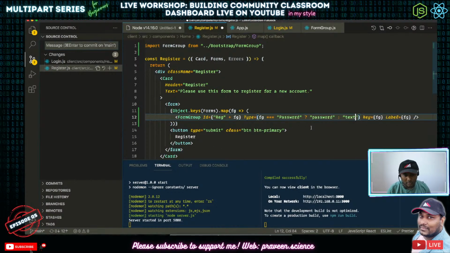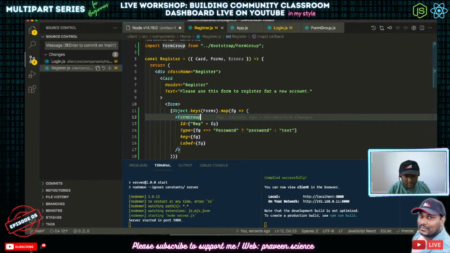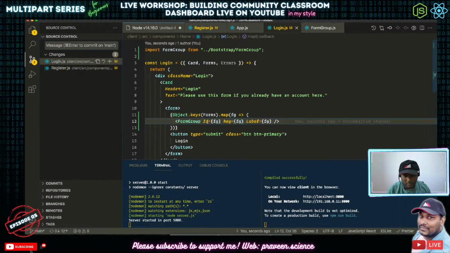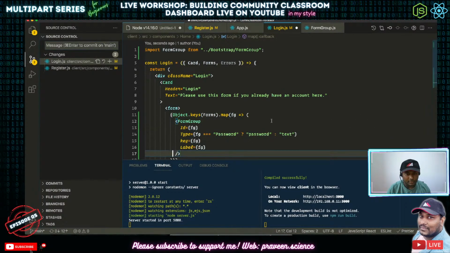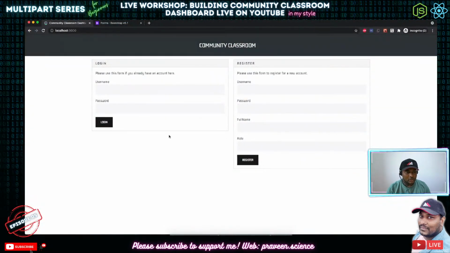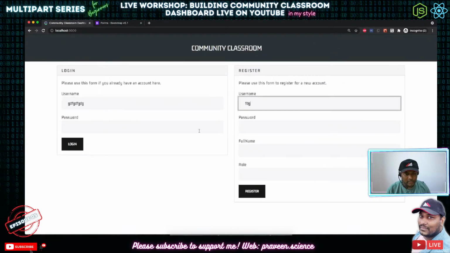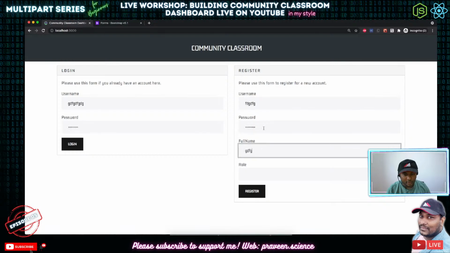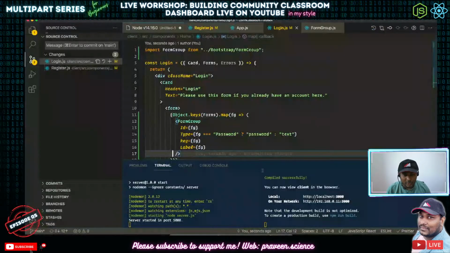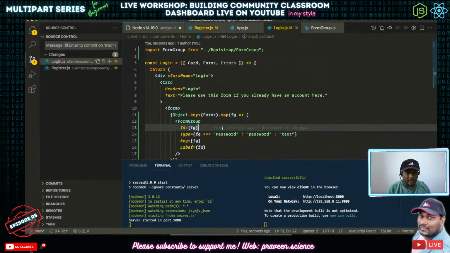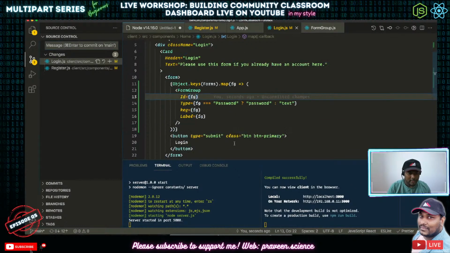Okay, so type, key and label we will copy and put on the thing here. There's only one thing that we copied, actually. So now if I type, the username works, password becomes password, full name and role, everything works fine. So I don't need the role as well. So we need to do something for that.